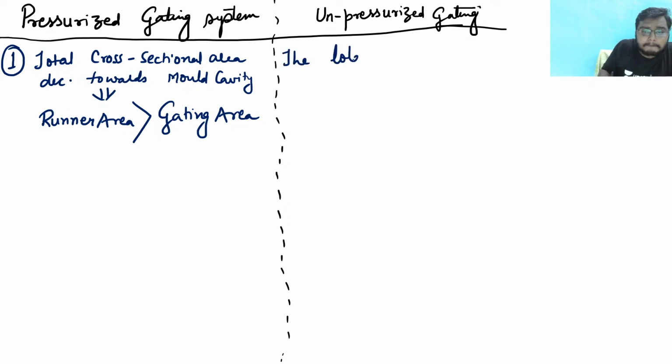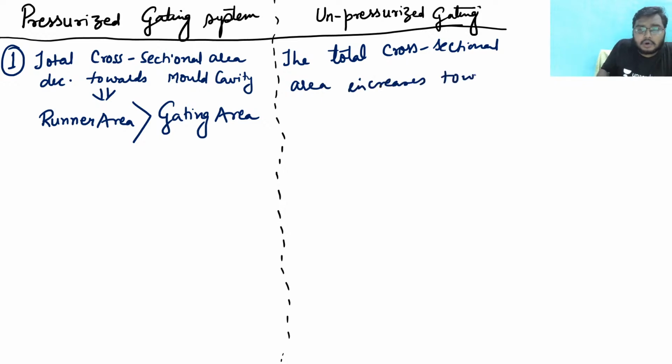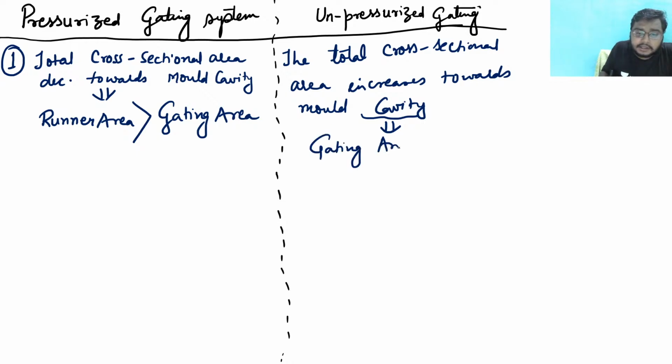In this, the total cross sectional area increases towards mold cavity. ठीक है. So in short, this will be the reverse, right? So I can write as gating area will be greater than runner area.